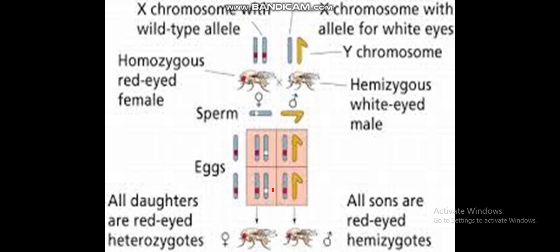So here is again the female one, which is the carrier but red-eyed, and the male which is getting the X chromosome from the egg, which has red eye color. All the sons are red-eyed, and all the daughters are red-eyed but the carrier one.